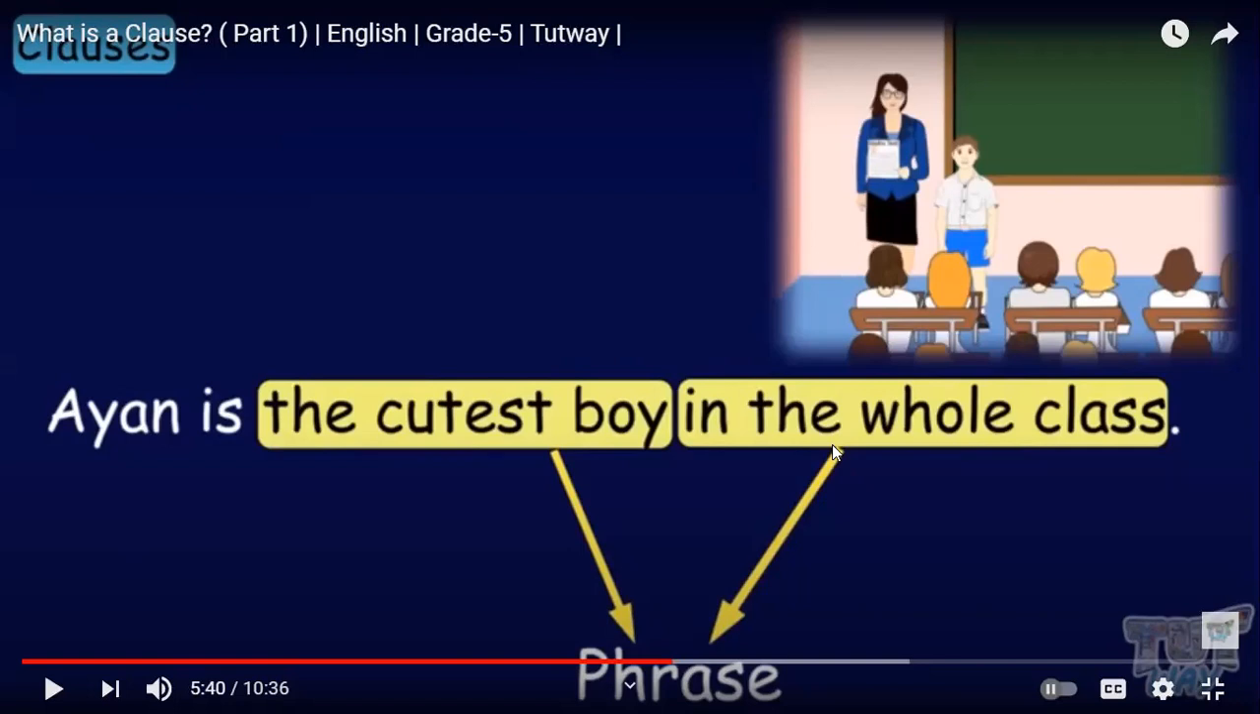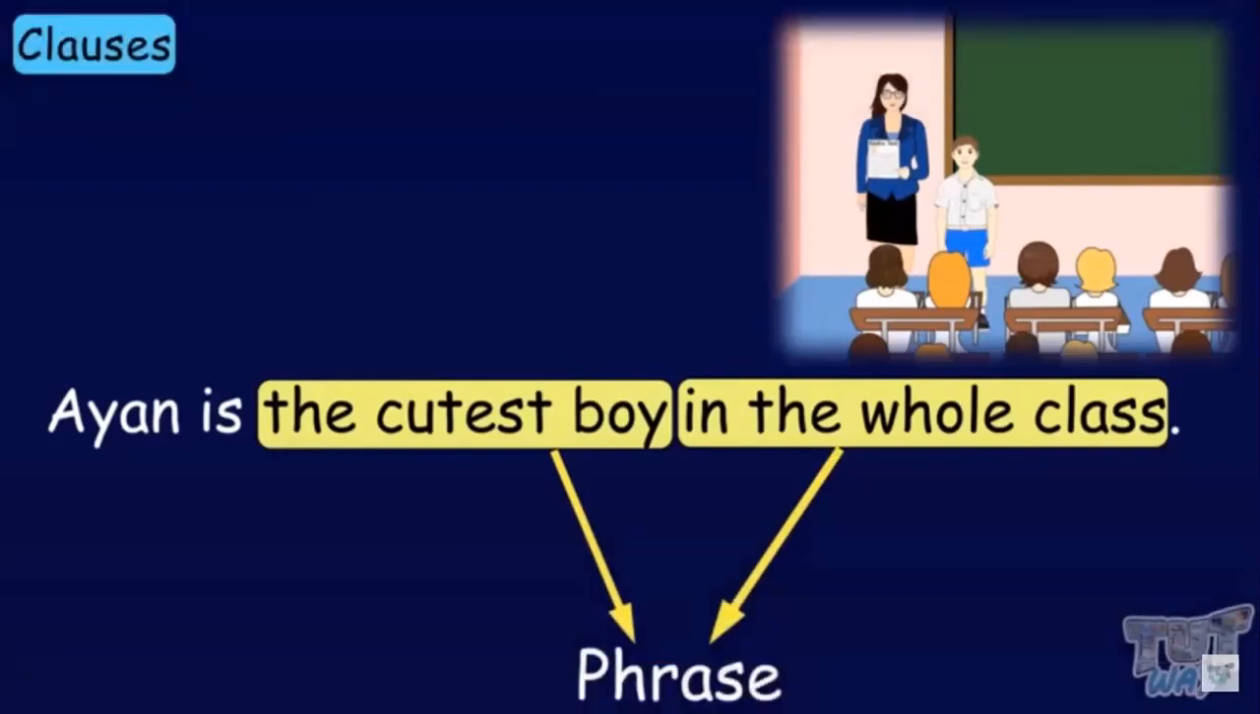So the cutest is the adjective. The adjective phrase here is the cutest boy. And in the whole class is what? Prepositional phrase. Great job. It starts with a preposition, in the whole class. Okay, let's go ahead. We have to identify whether it's a clause or a phrase.